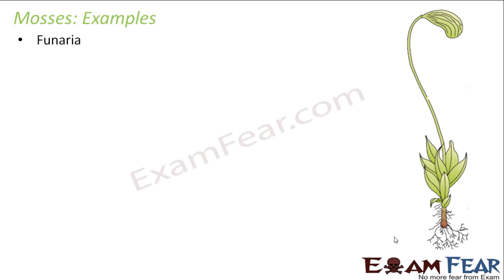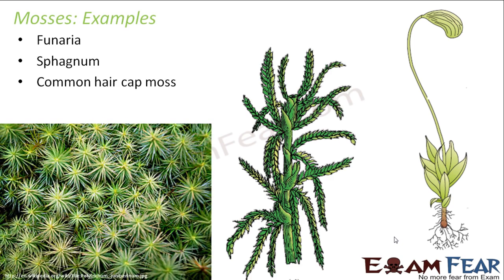Okay, so let us look at some examples of mosses. Funaria, sphagnum, common hair cap moss. So these are some of the examples of mosses. If you look at Funaria, what is this? This portion is the capsule. What is this? This is seta, the stalk-like structure which actually takes the nutrition to the capsule. Now what are these? These are nothing but the leaf-like structures. And these are the rhizoids.